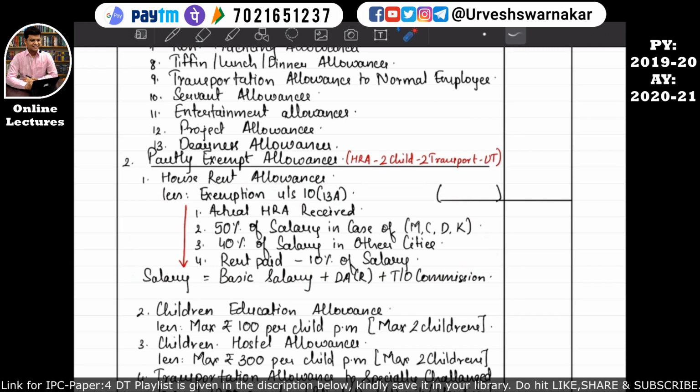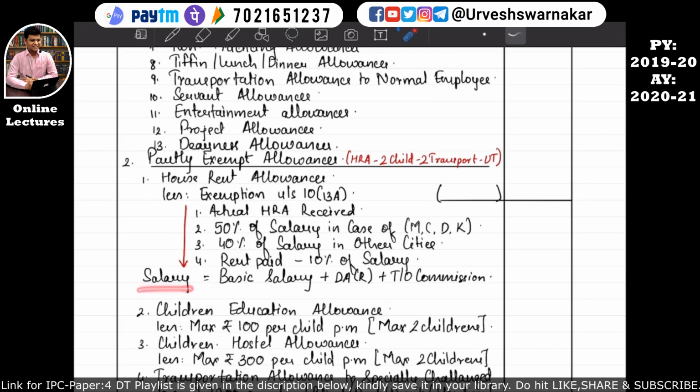Because the assessee, that is our employee, will get the exemption under section 10 subsection 13a only if the rent is paid minus 10% of the salary. But if the rent is not paid, then automatically the exemption under section 10 subsection 13a will be 0, and whatever HRA has been received, for example 1 lakh, will be taken in the outer column, and finally it will be taken in computation of income from salary. I hope this is quite clear.